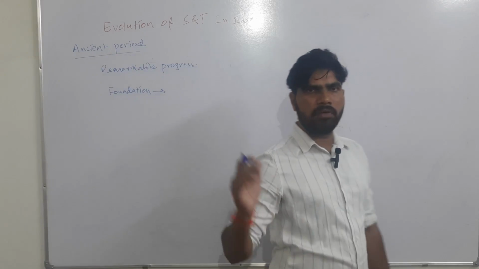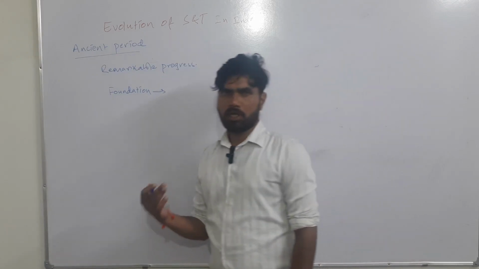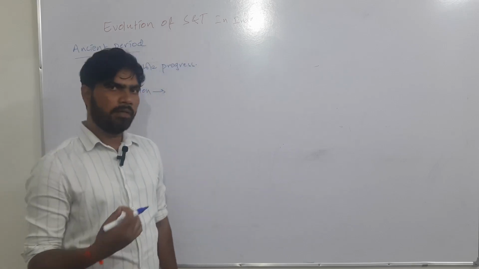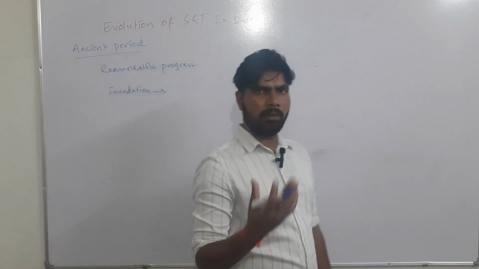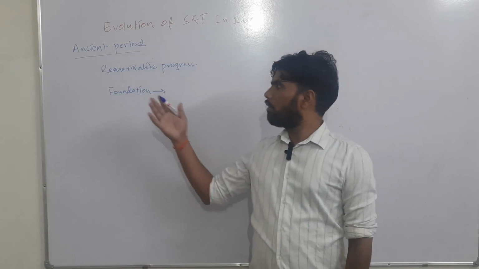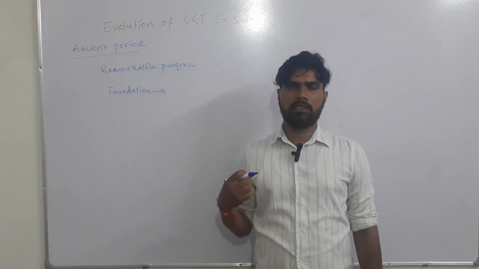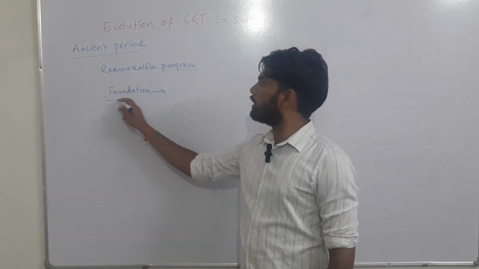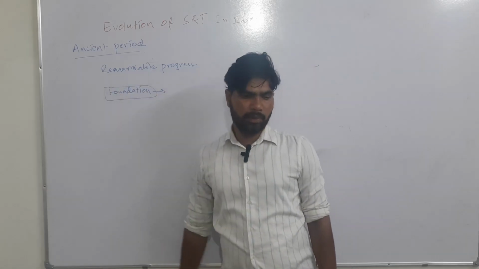Just now I listed various areas like mathematics, astronomy, medicine, even surgery, chemistry, metallurgy. In all these areas, for modern day sciences also, the foundation was laid in the ancient period itself.